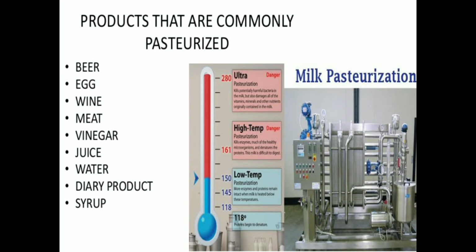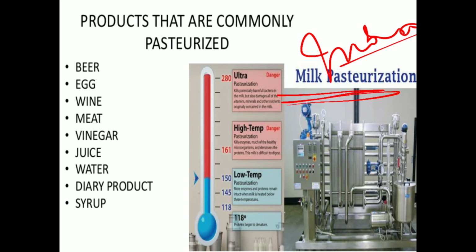We can use it in beer, wine, vinegar, dairy products, syrup. In India, we basically follow it in milk pasteurization. This is the pasteurizer machine, and we basically follow three temperature methods.